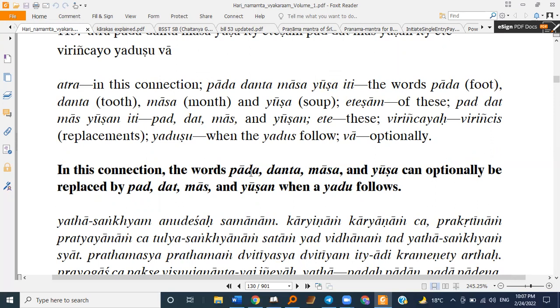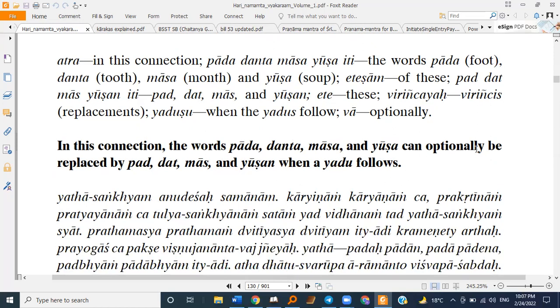So in this connection, the words Pad, Dant, Mas, and Yusha can optionally be replaced by Pad, Dat, Mas, and Yushan when a Yadu follows, okay? When it says optionally, it means one time the whole declension of all these four words will be like Krishna Shabda. Padaha, Padau, Padaha, Padam, Padau, Padan, Padena, Padabhyam, Padaihi, Padaya, Padabhyam, Padebhyaha, Padat, Padabhyam, Padebhyaha, Padasya, Padayo, Padana, Pade, Padayo, Padeshu, He Pada, He Padau, He Padaha. And likewise for all the words.